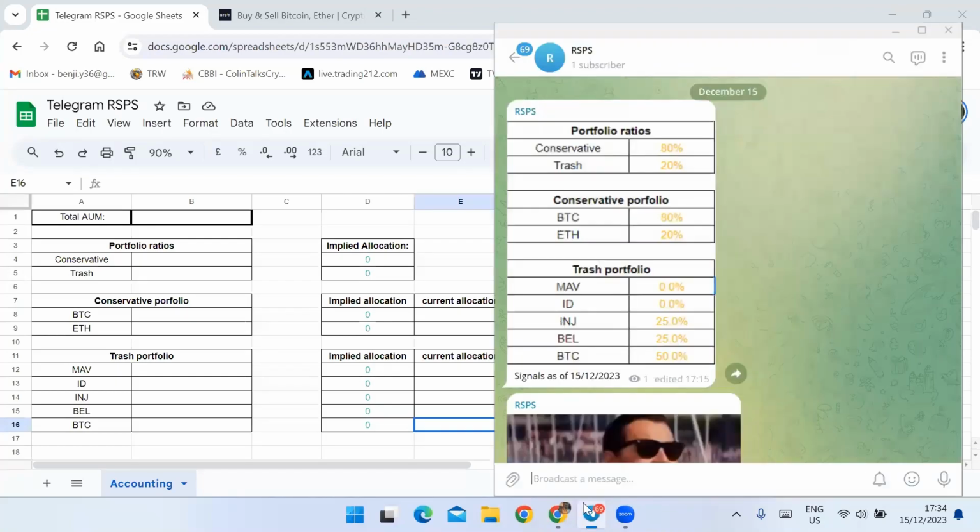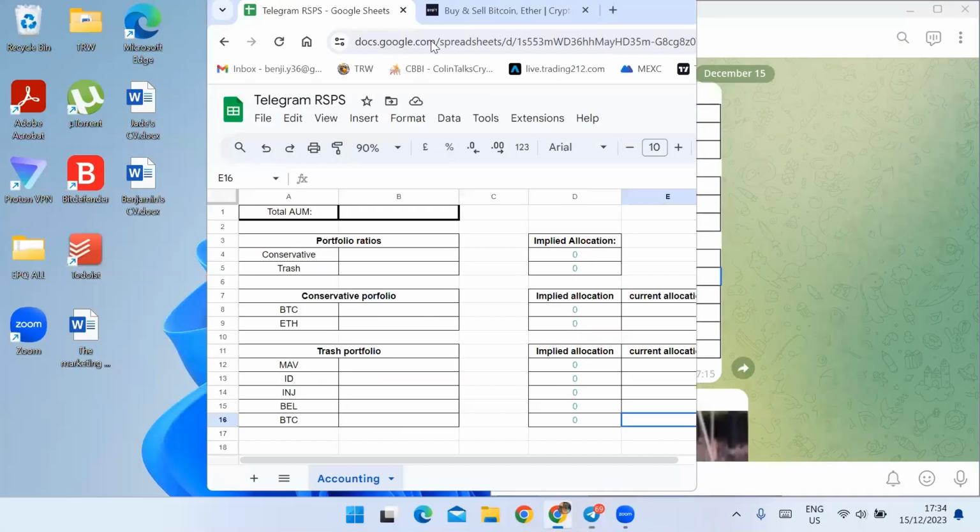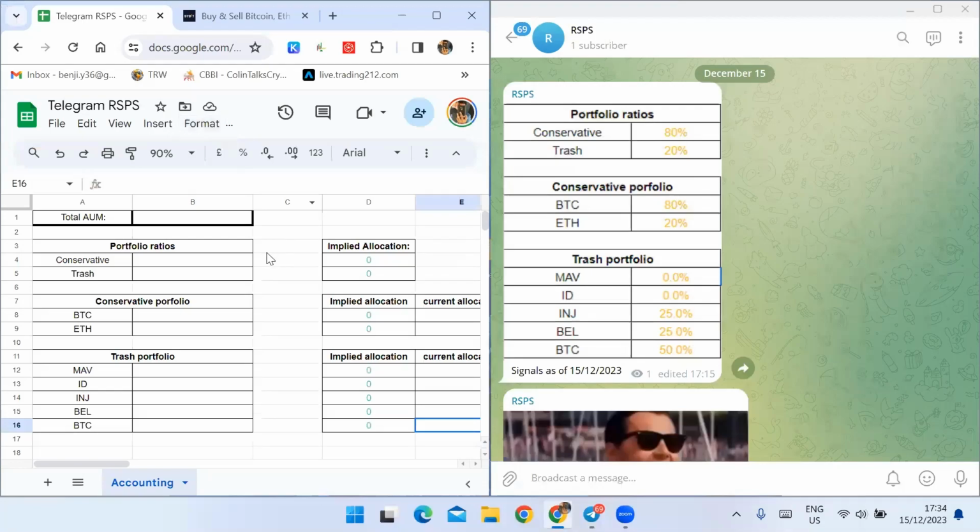So let's open the Telegram chat. This is the Telegram chat, and we can just half this like this so we can put everything. So these are the ratios for the conservative and trash portfolio. If you're wondering why the trash portfolio is called the trash portfolio, it's because it has a lot of shitcoins and altcoins that are very high beta assets.